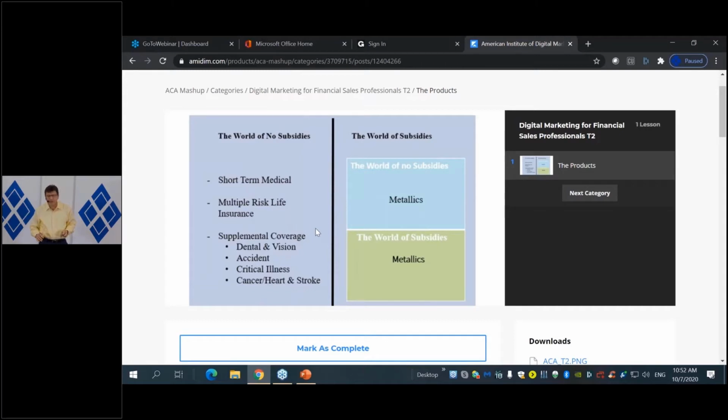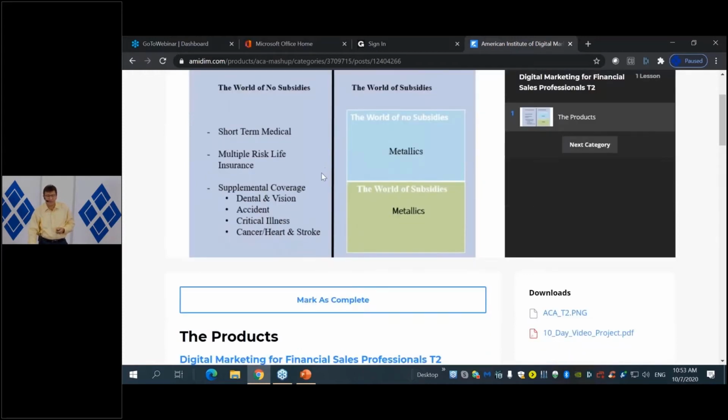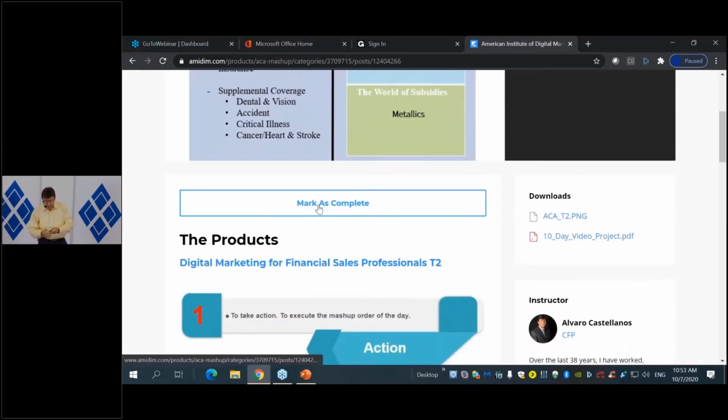So here we feature the most important aspect or element of the module. And remember, you want to do that when you are setting it up. And we're going to help you set up these courses and all these materials. Okay. On the right-hand side here, we have the download section. So here you place all the different elements that individuals can download, because you're going to be providing a lot of material.